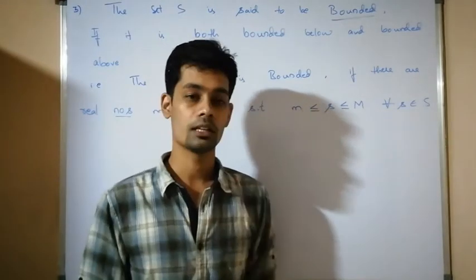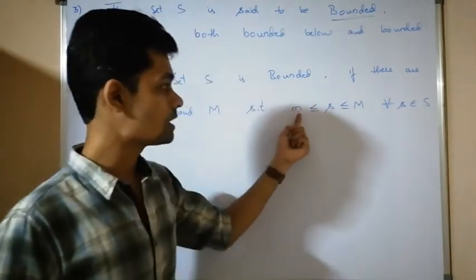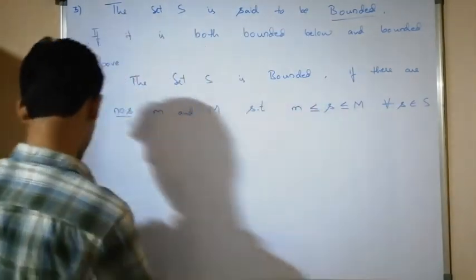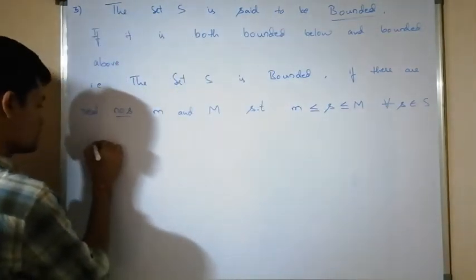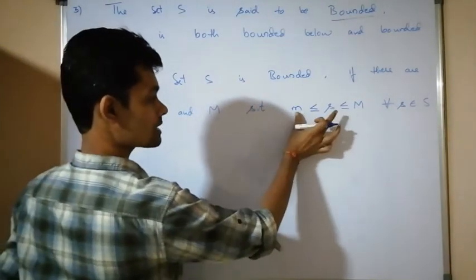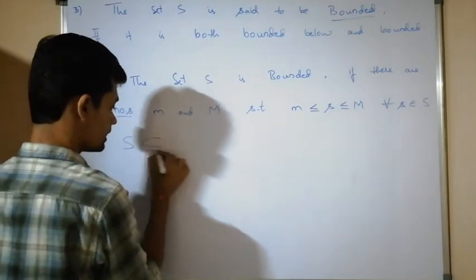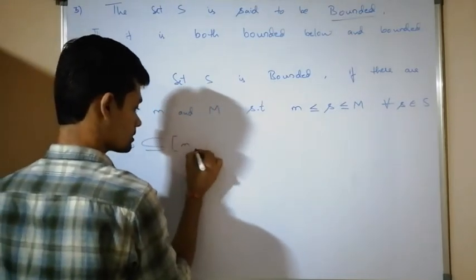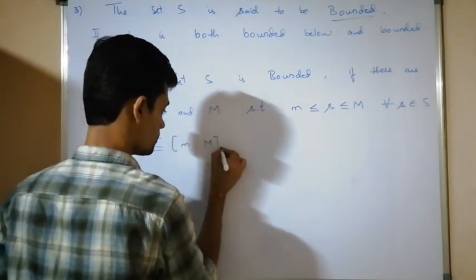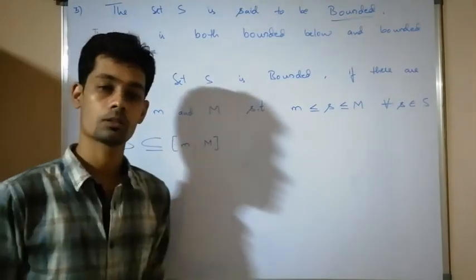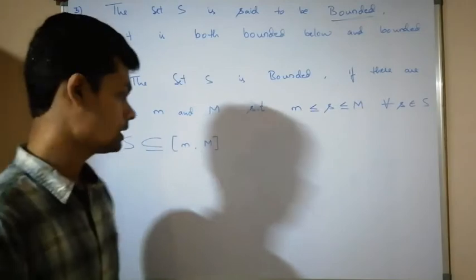A set S is said to be bounded. This one is said to be a lower bound and this one is said to be an upper bound. That is, all the elements lie between these two. It means the set S is contained in the closed interval small m comma capital M. All the elements of S lie between small m and capital M.